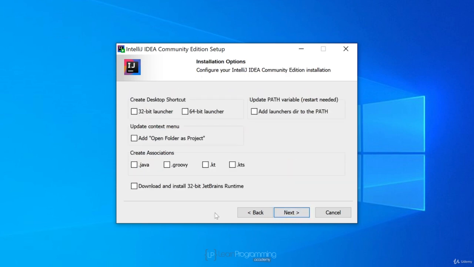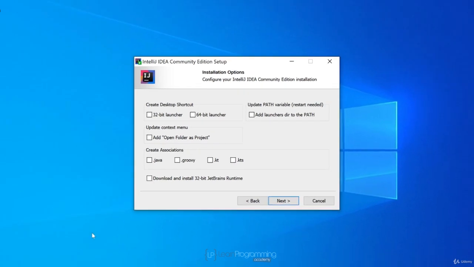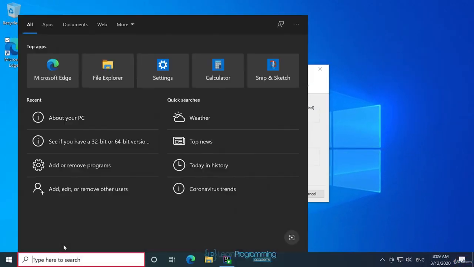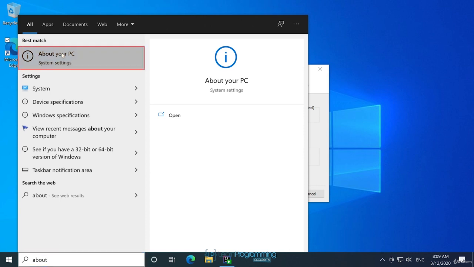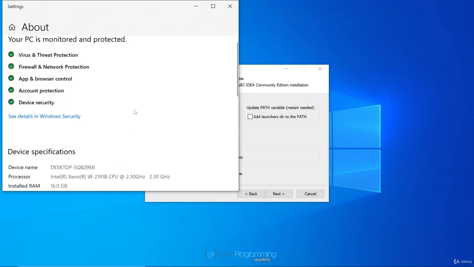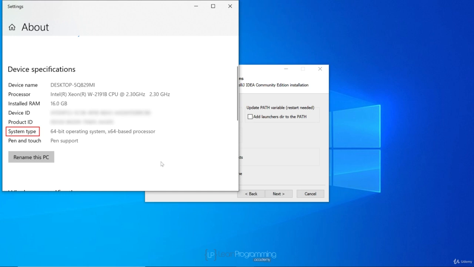So on this screen, for the installation options, you'll need to know whether you're running a 64-bit or 32-bit version of Windows. Now I showed you how to check that earlier in the course, but as a recap, come down here. You can either type 32 or type About to get to your About Your PC page. Either will get you there. And scroll on down here to System Type. If it says 64-bit operating system, as mine does, then you have a 64-bit version of Windows. Otherwise, you're running a 32-bit version.